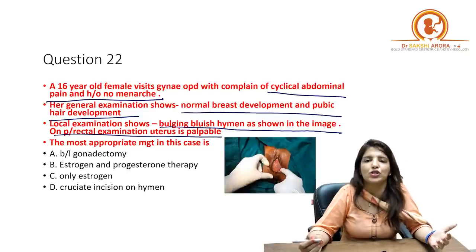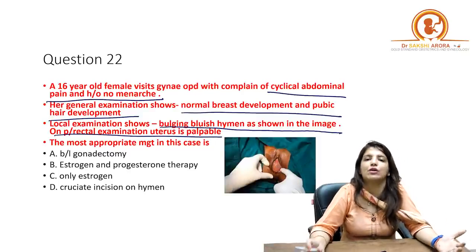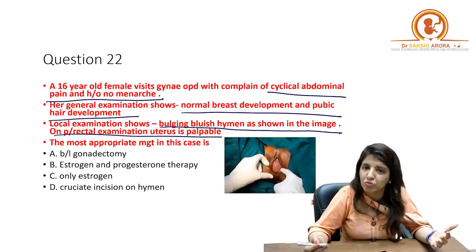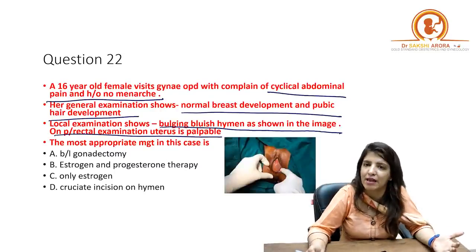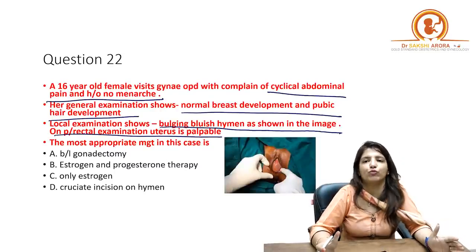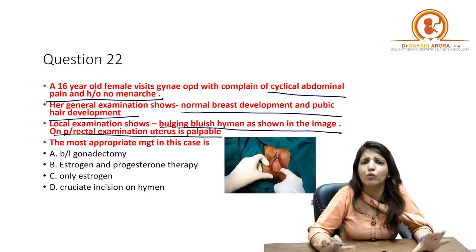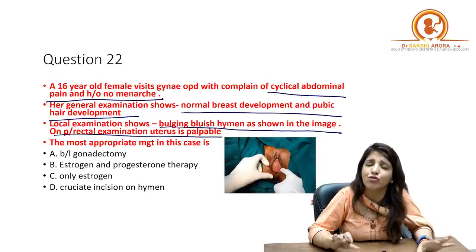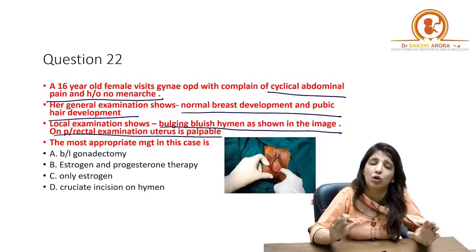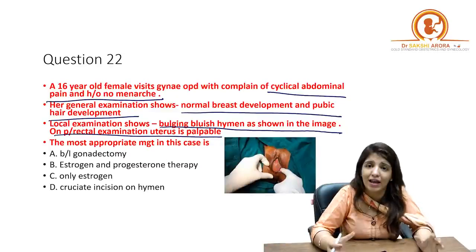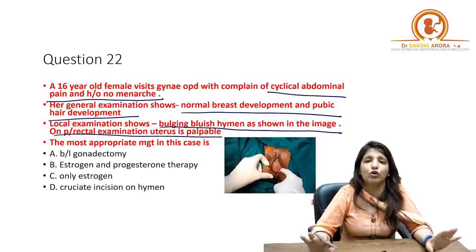The question is itself telling you that there is a bulging bluish hymen, which means it is a case of imperforate hymen. In patients of imperforate hymen, everything would be normal. Their secondary sexual characteristics will be normal because the problem is at the level of the hymen, with no problem at the level of the ovary or uterus.